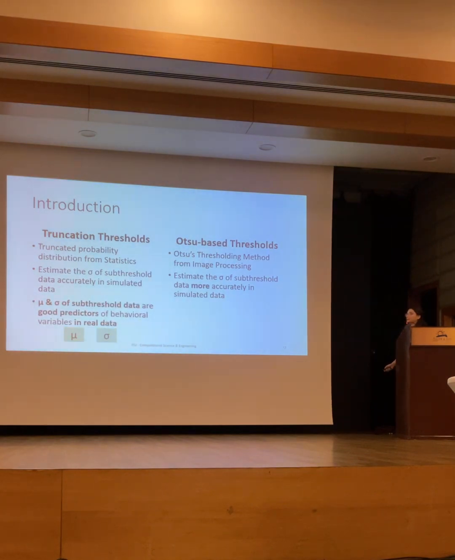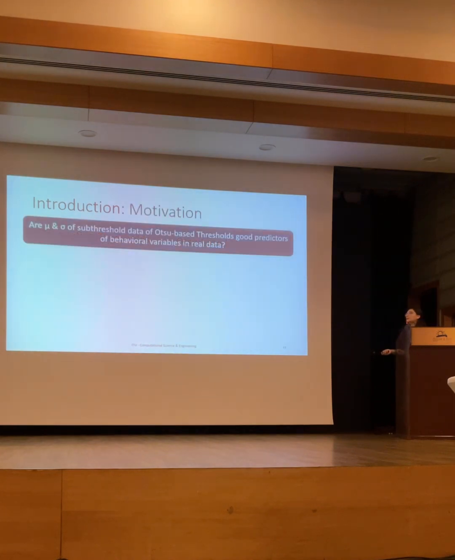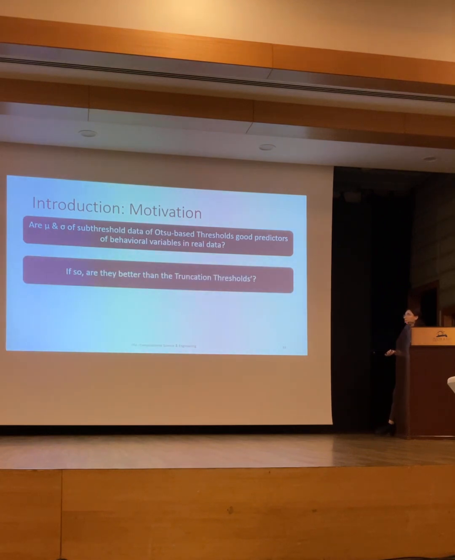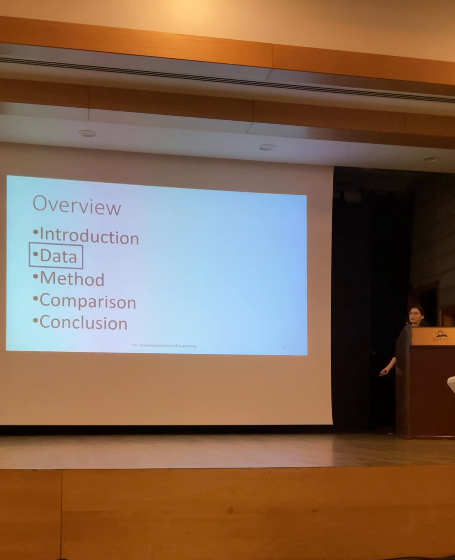Recent research shows that the mean and standard deviation of subthreshold data of the truncation thresholds are good predictors in real data. For Otsu-based thresholds, there is a gap, and our motivation is to fill that. Our question is: are the mean and standard deviation of subthreshold data of Otsu-based thresholds good predictors in real data? If so, are they better than the truncation thresholds? And now let's discuss the data.